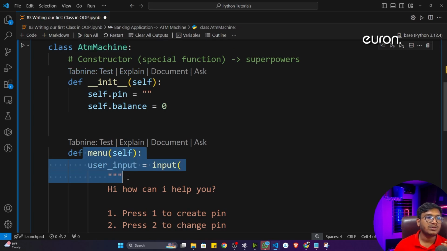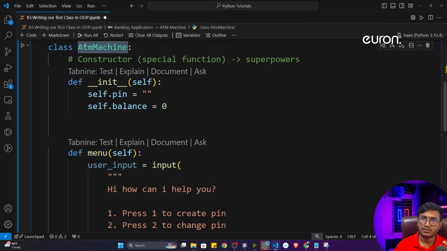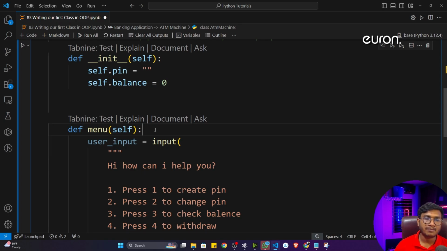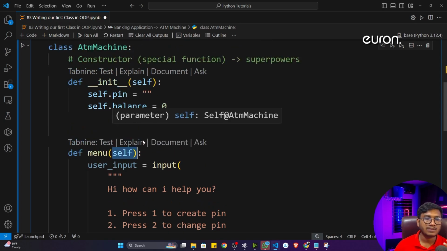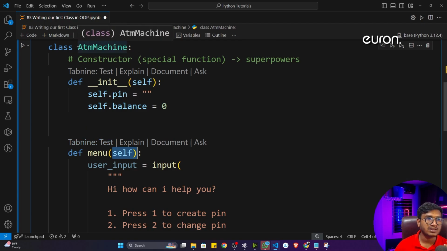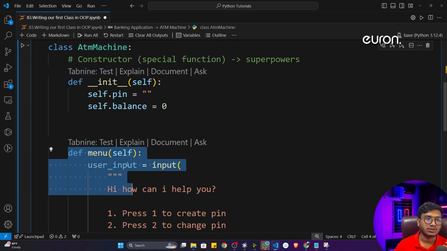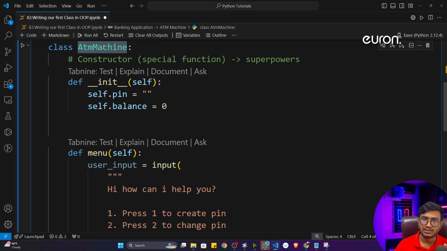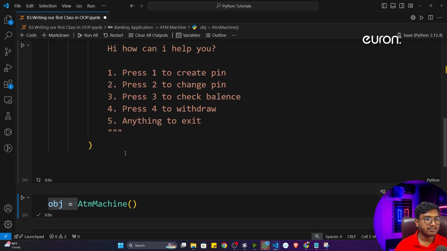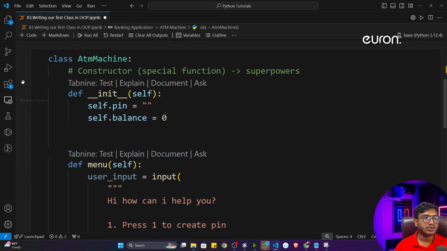That means menu is a method of the ATM machine class. Okay, I hope it is clear. And how to identify the method, you will see this particular self keyword every time. And what self will do, self will refer to the class, that means this is the ATM machine function. Self itself is the ATM machine class. Okay, now if I execute the program, see there is no output because I have to first of all